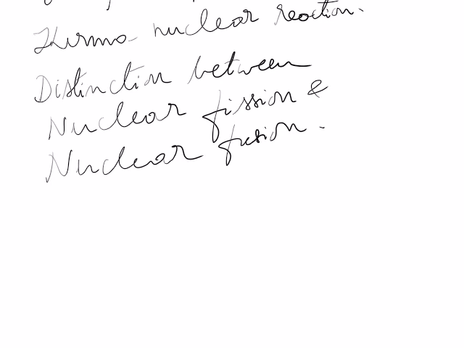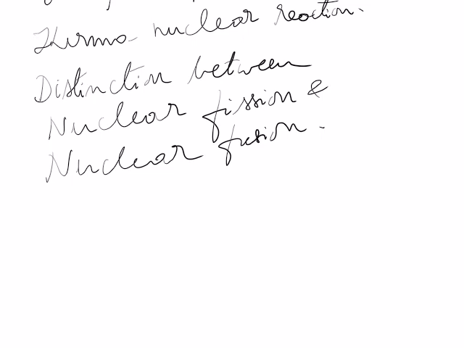In nuclear fission, the fissionable substance, that is the substance that undergoes fission, is a radioactive substance. In nuclear fusion, the fusionable substance, that is the atoms which are fusing, are not radioactive.